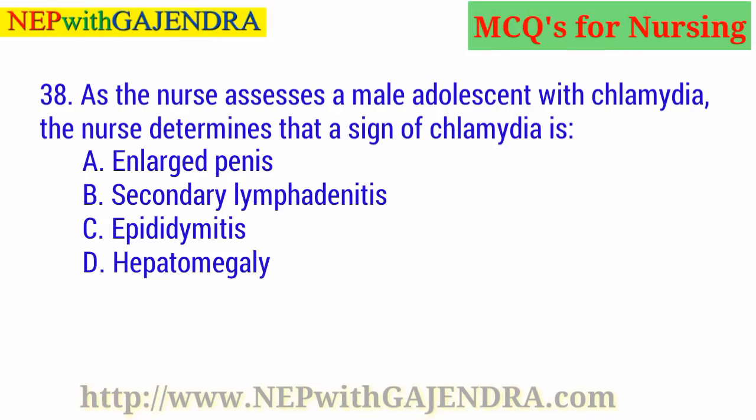As the nurse assesses a male adolescent with chlamydia, the nurse determines that a sign of chlamydia is A. Enlarged penis. B. Secondary lymphadenitis. C. Epididymitis. D. Hepatomegaly. Guess the right answer. Right answer is C. Epididymitis.